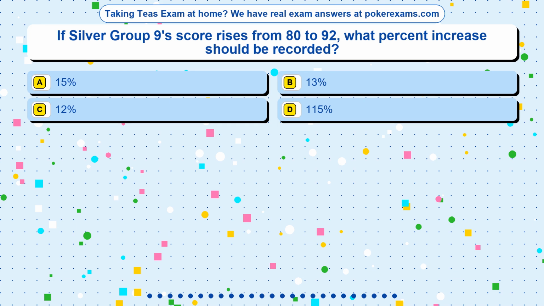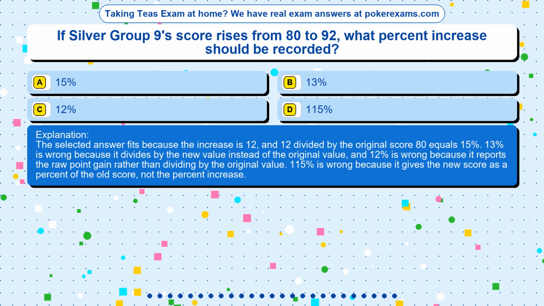The correct answer is option. The selected answer fits because the increase is 12, and 12 divided by the original score 80 equals 15%. 13% is wrong because it divides by the new value instead of the original value, and 12% is wrong because it reports the raw point gain rather than dividing by the original value. 115% is wrong because it gives the new score as a percent of the old score, not the percent increase.